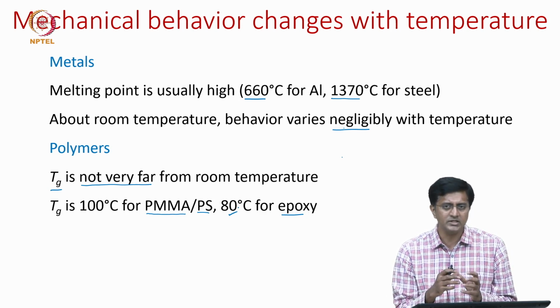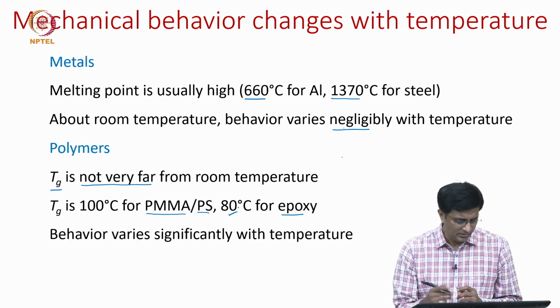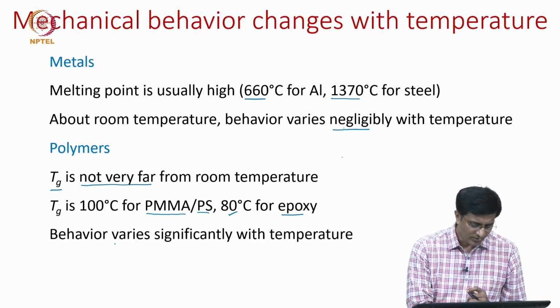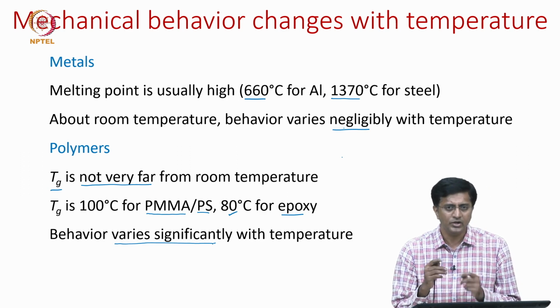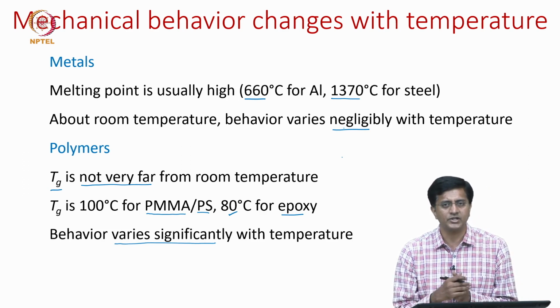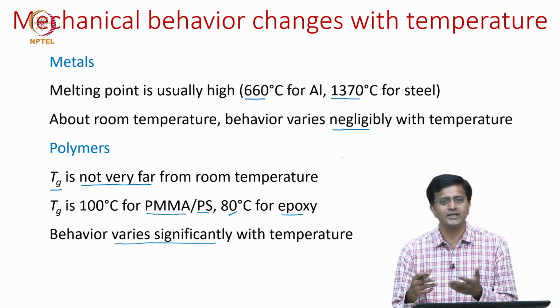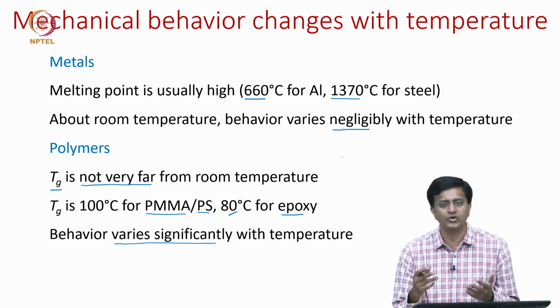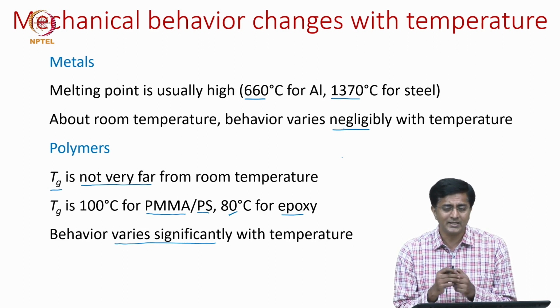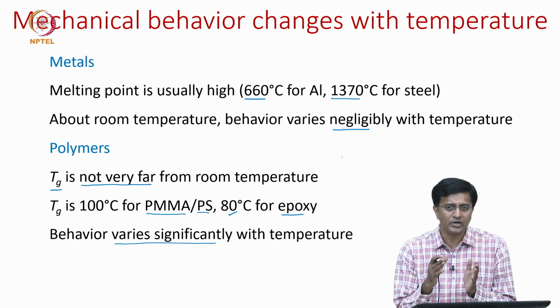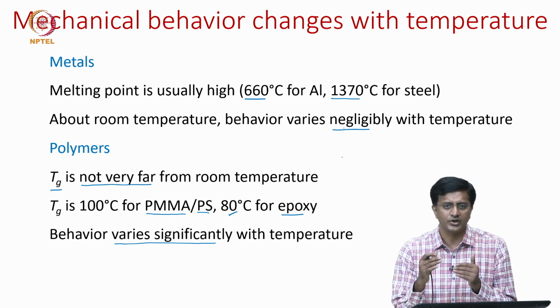Because of this, the mechanical behavior varies significantly even with small changes in temperature. From room temperature, if the temperature increases or decreases by 10 or 20 degrees centigrade, that is a significant amount. The reason is that we are now talking about temperatures which are very close.